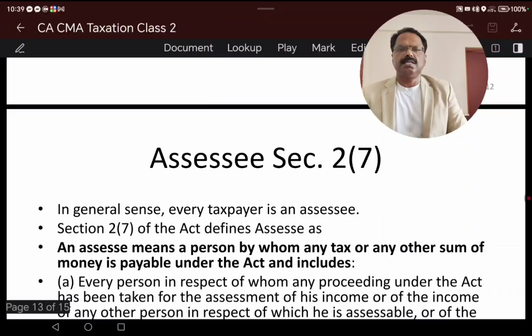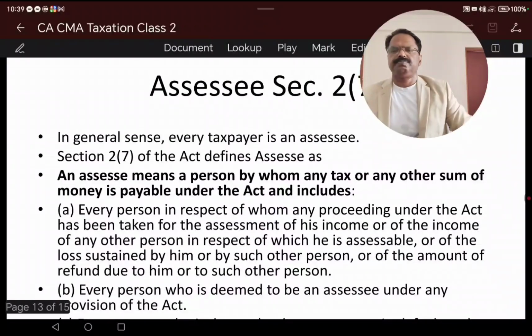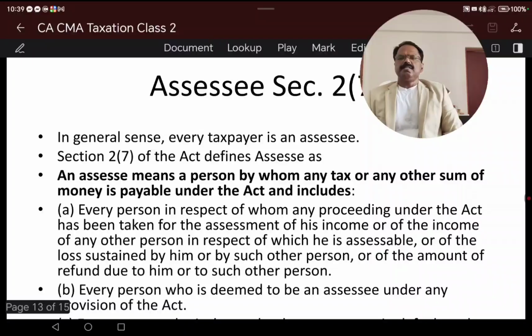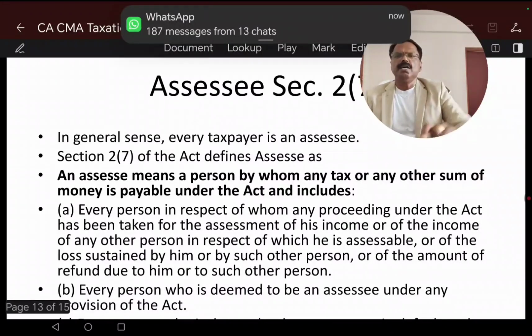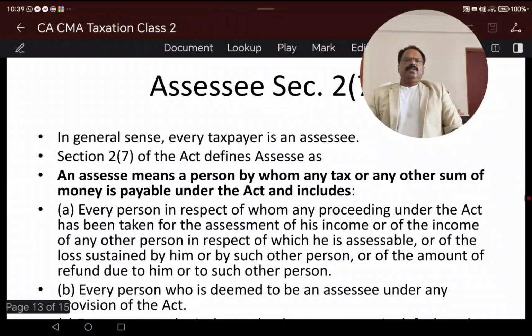Income Tax Act section 2, subsection 7 defines assessee as any person by whom any tax or any sum of money is payable under this Act. That means every person by whom any proceedings under this Act have been taken for the assessment year income, or any other person in respect of whom he is assessable or a refund is due, is also an assessee. For example, during the process, there can be, as I mentioned, some process in which a person still needs to pay the tax or needs to get the refund from income tax, because we are all paying the money.